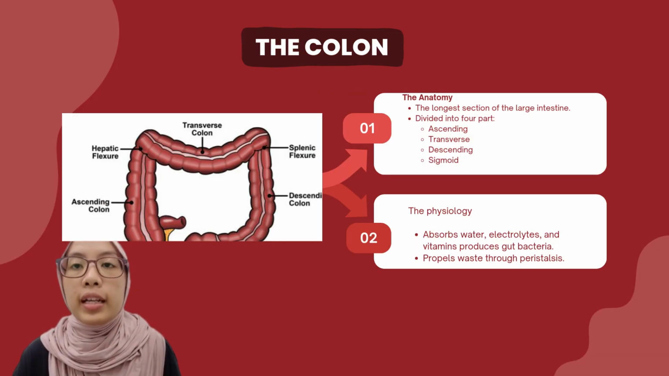Next is the colon. It's the largest segment of the large intestine, divided into ascending, transverse, descending, and sigmoid sections. Its primary functions include water and electrolyte absorption and the propulsion of waste through muscular contraction called peristalsis. Additionally, the colon hosts beneficial gut bacteria that produce vitamins like vitamin K.